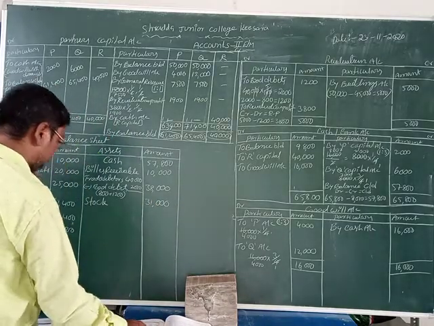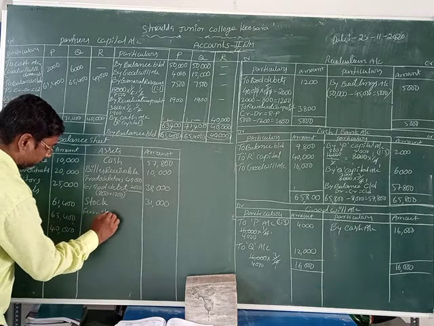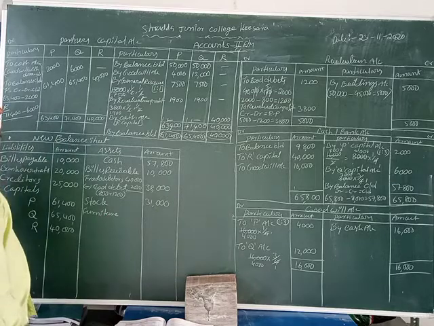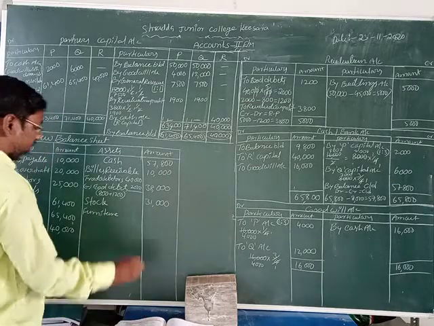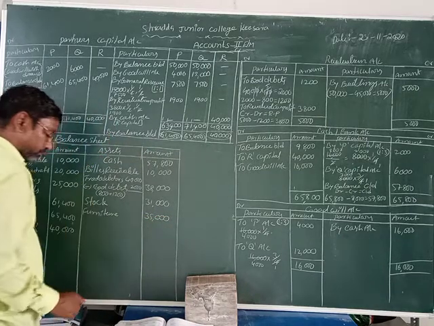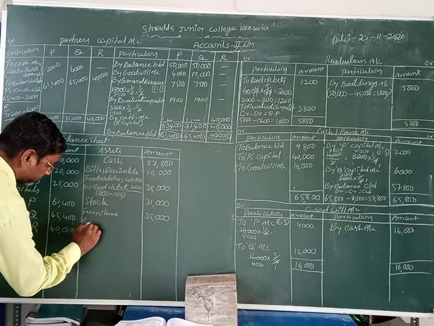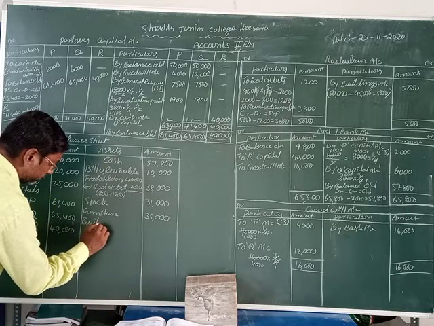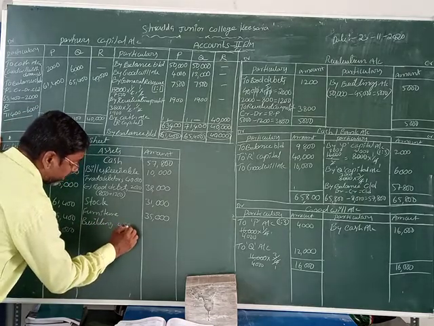Next one, furniture. Is there any adjustment in furniture? No adjustment. What is the value of furniture? 35,000. Next one, buildings. Buildings value is what? 45,000.